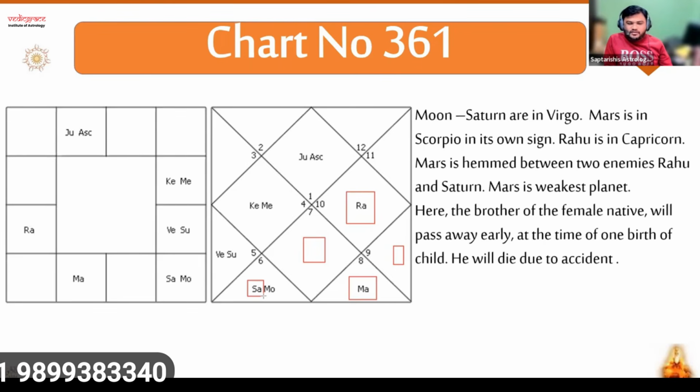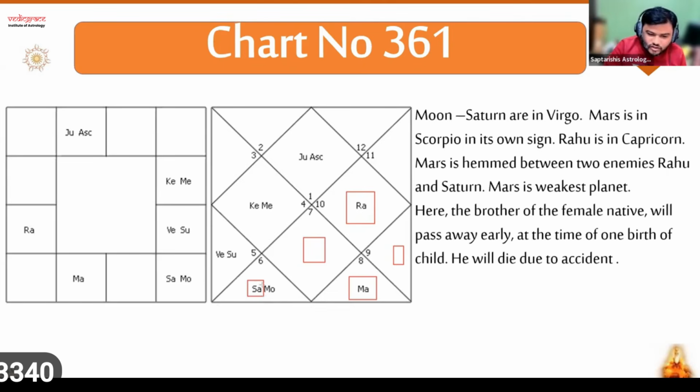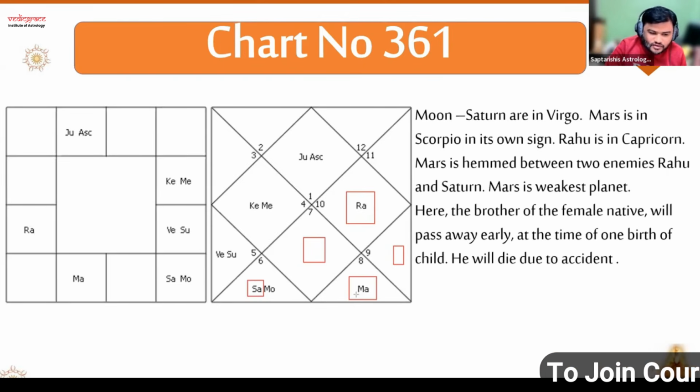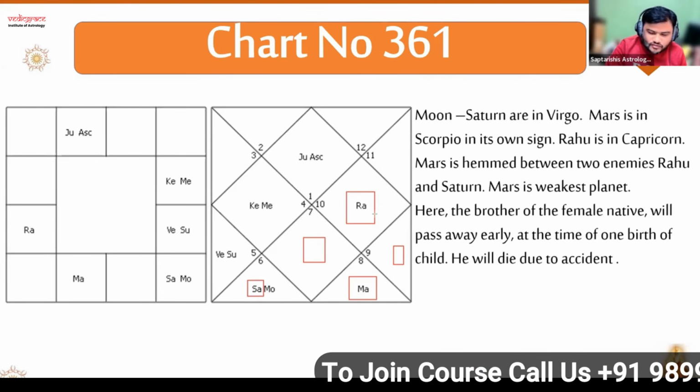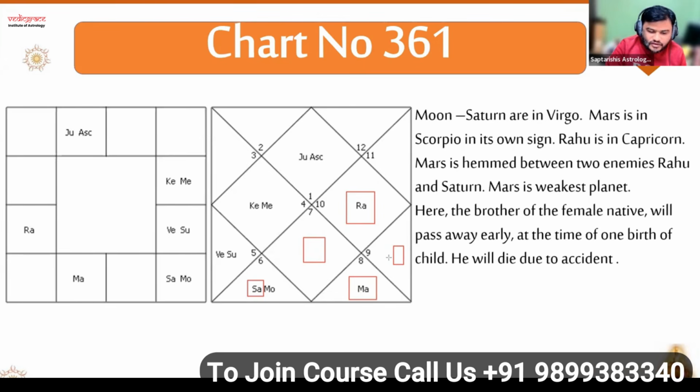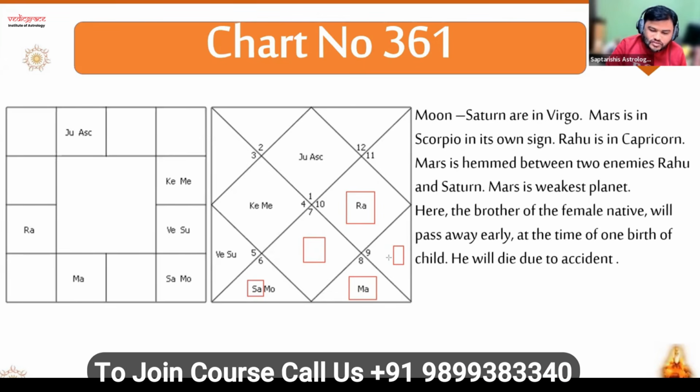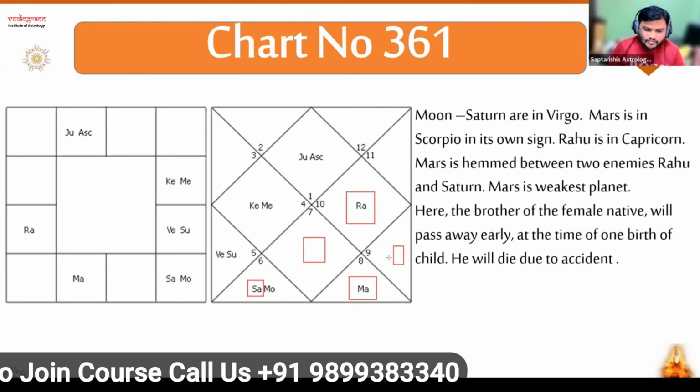But the point is, here Saturn is placed 2 houses away from Mars, but in between them there is no planet. Rahu is also placed 2 houses away from Mars, and in between, no planet. So we still consider it as hemmed.